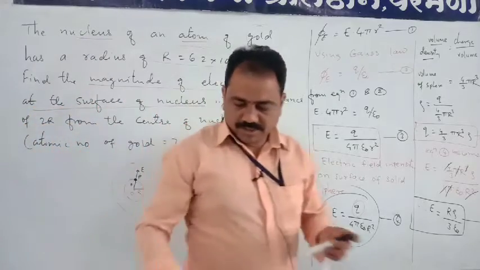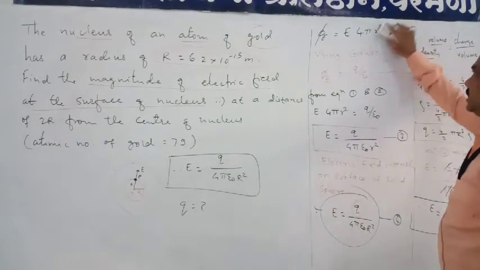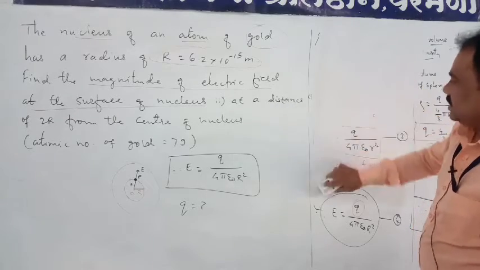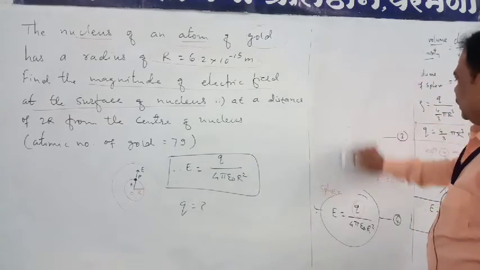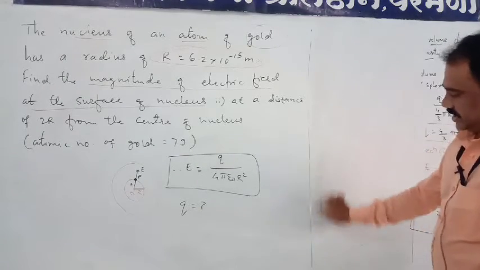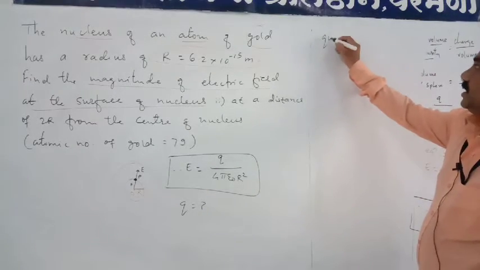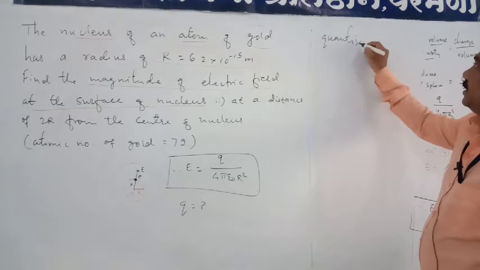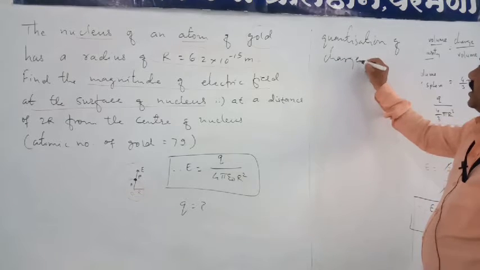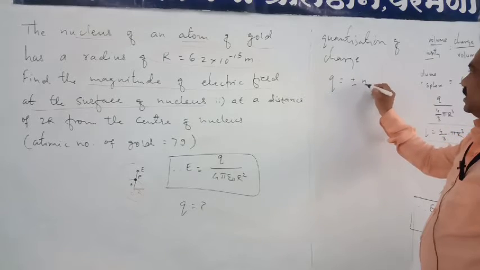In our electrostatics unit we have seen the quantization of charges. So what is the quantization of charges, or what is the formula to calculate it? The formula for quantization of charge is q is equal to plus minus n into e.